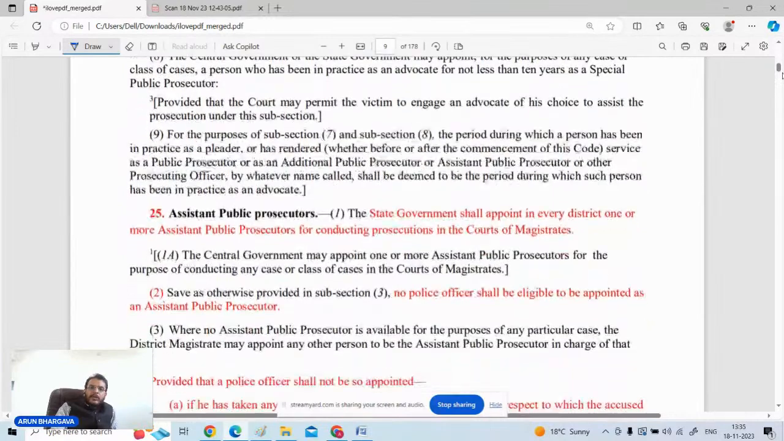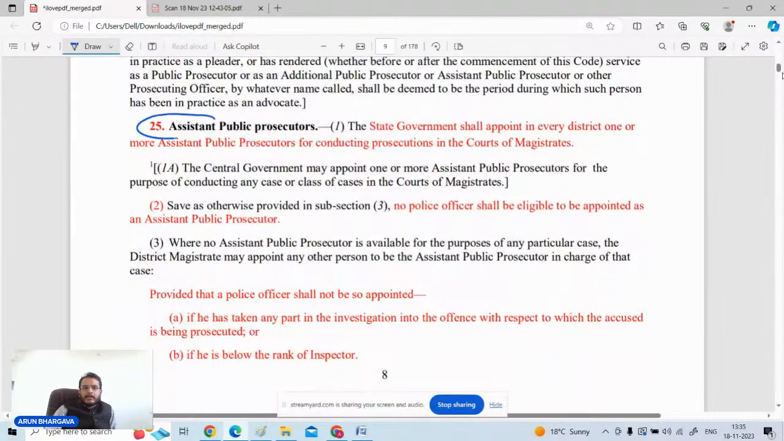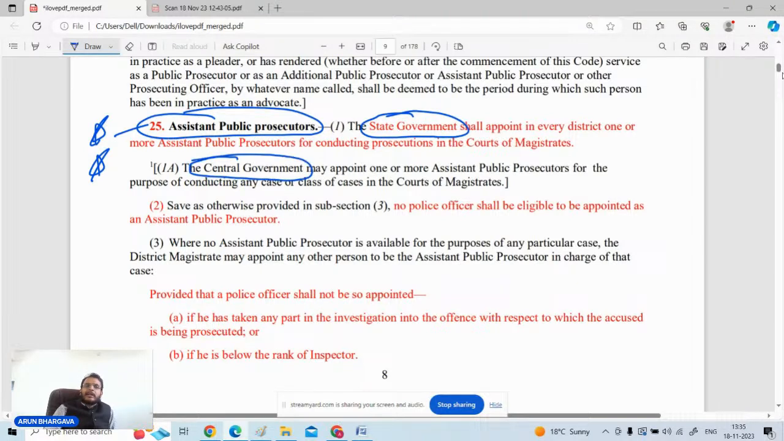Now section number 25, talking about the assistant public prosecutors. 2-3 questions are there from this particular section. Number one, who is going to appoint the assistant public prosecutor? If the matters are related to the state government, the state government will appoint. But if the matters are related to the central government, for example any central legislation is there and the central government wants some assistant public prosecutor to be appointed, then the central government will appoint such persons. So it depends on what kind of case is there before the court of law.